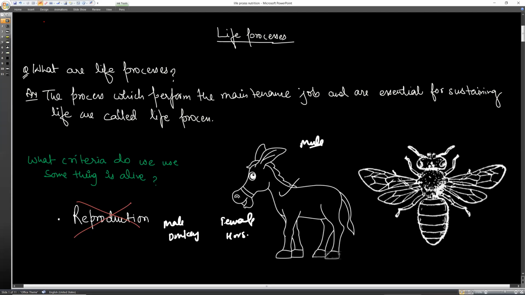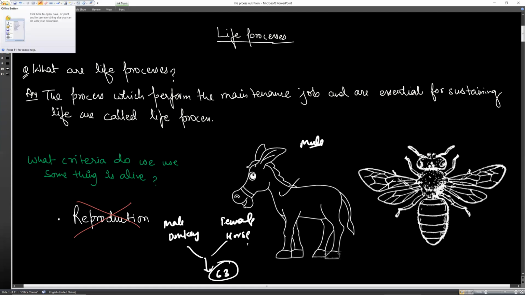Their gametes fuse together, and it is going to have 63 chromosomes. 63 chromosomes is an odd number, so halving it is not possible. That's why a mule never reproduces. Mule is an organism that never reproduces.